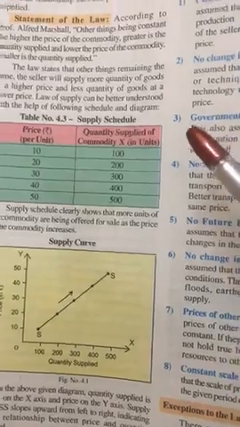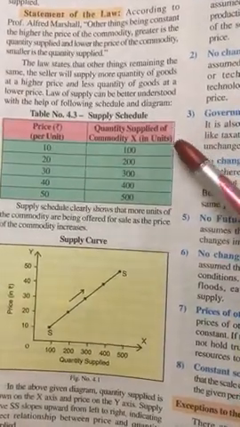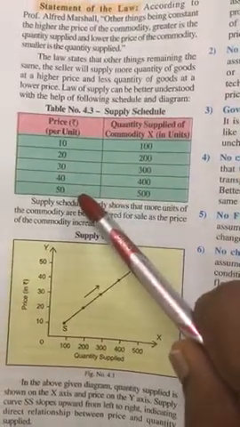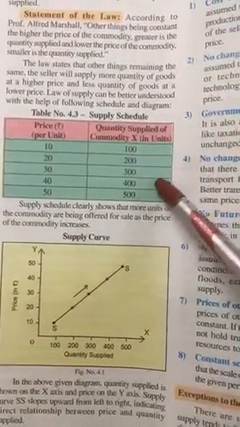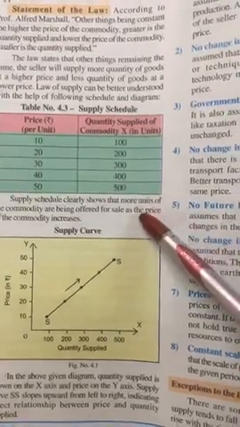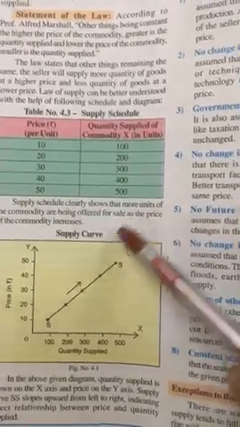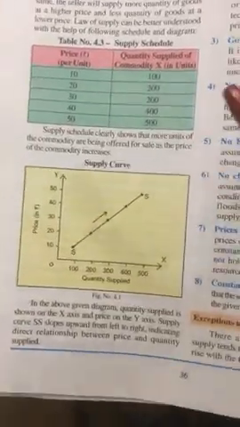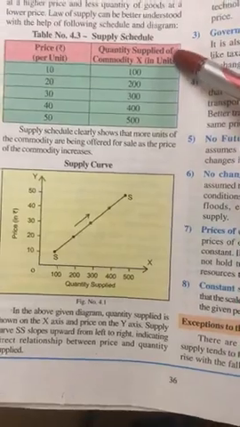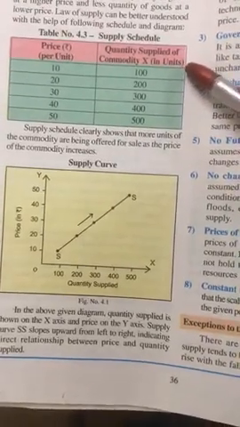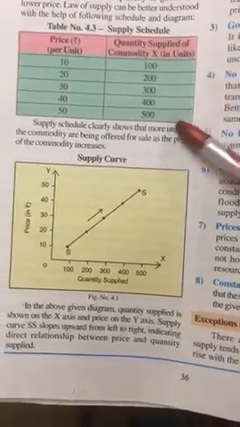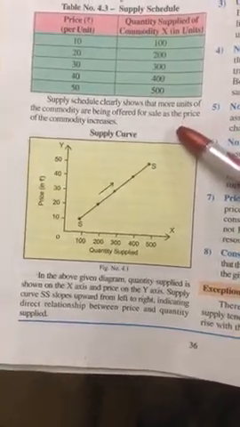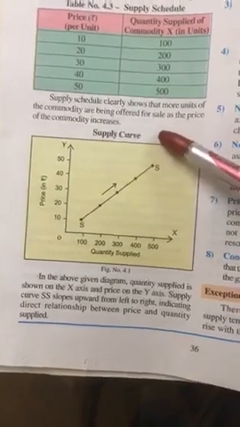So the supply schedule tells you that as the price rises, quantity offered for sale also goes up. This expression is given in my notes, which is not given in the textbook. Now, the supply schedule can be represented in a diagram which will give us the supply curve.